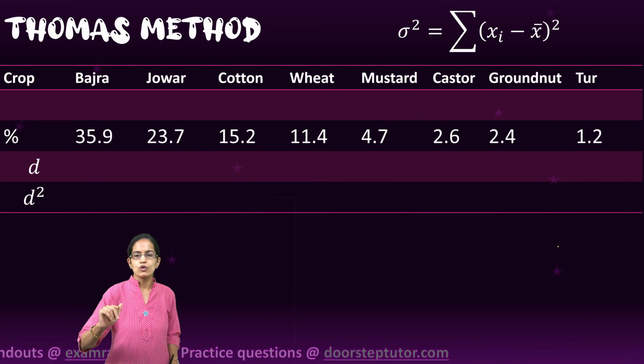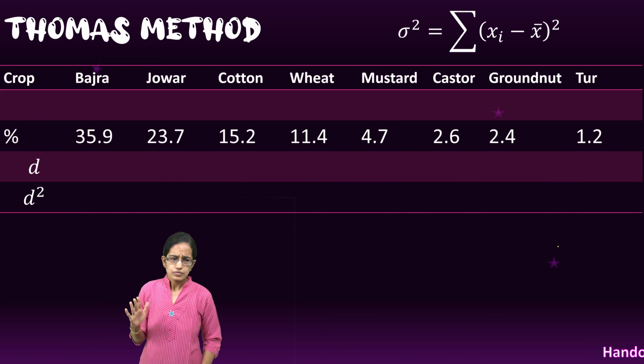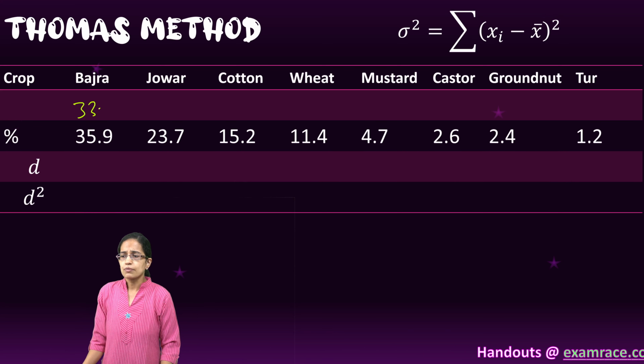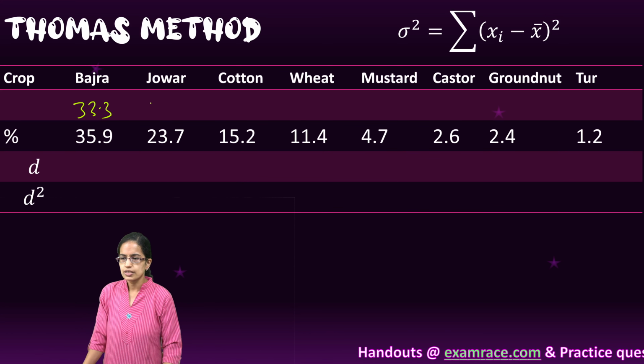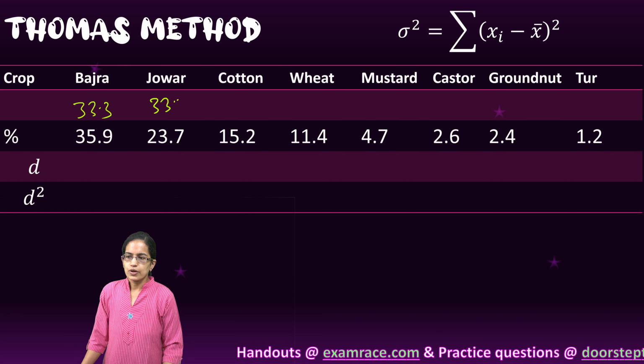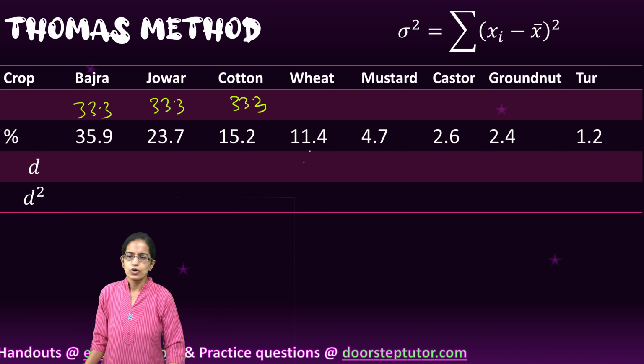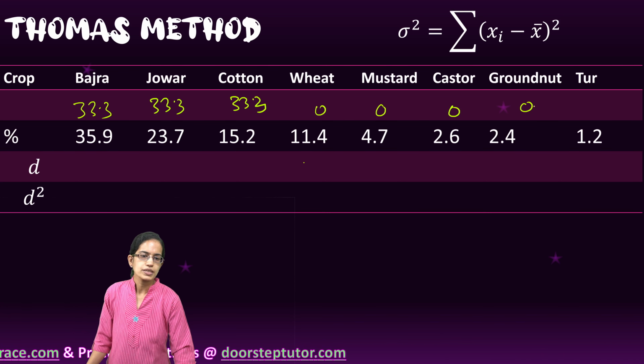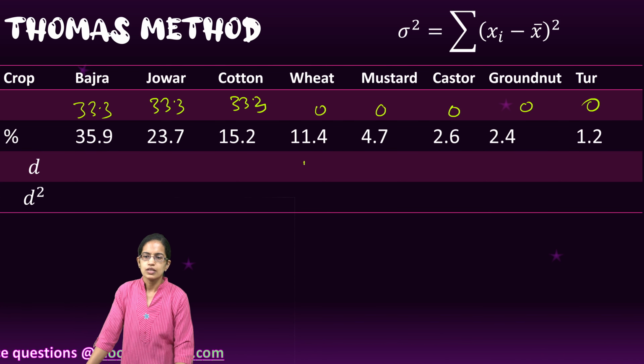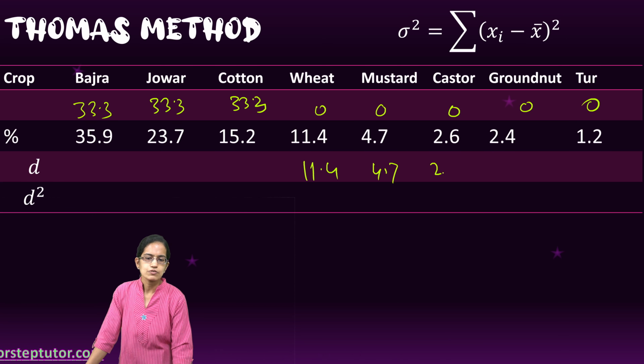Now I move to 3 crops. For the 3 crops, my hypothetical values are 33.3, then 33.3 and 33.3. So I take the difference here, and for the remaining, it remains 0% of the land that was given. So the remaining would remain as it was given in the question.